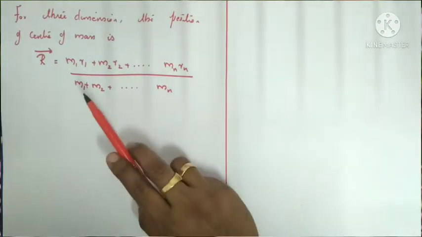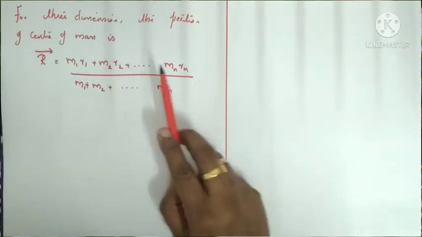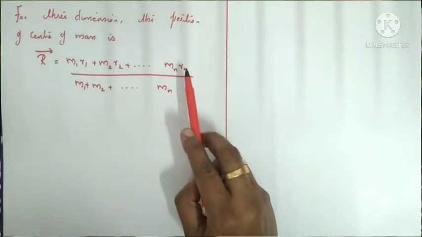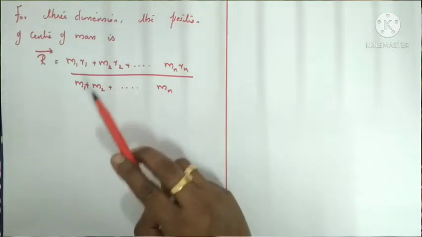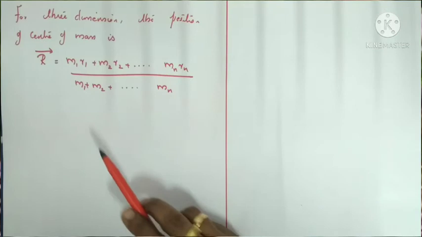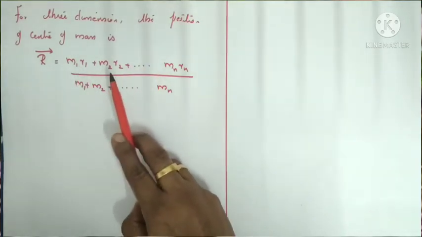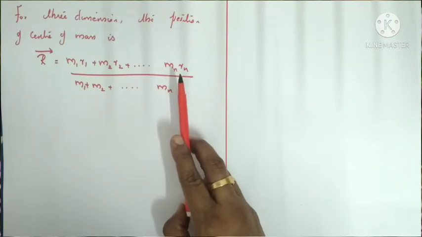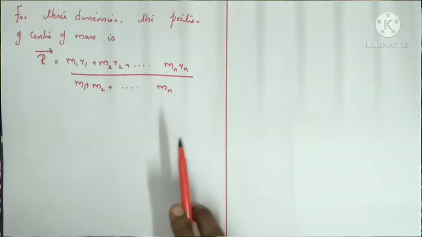If it is along the x-axis, we can write x equals m1 x1 plus m2 x2 plus and so on up to mn xn, divided by m1 plus m2 and so on up to mn.